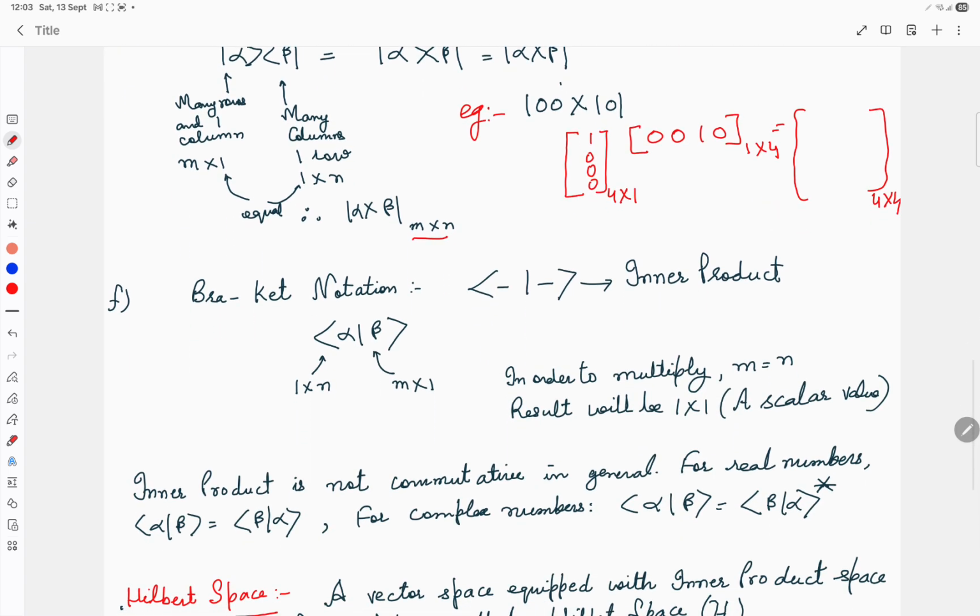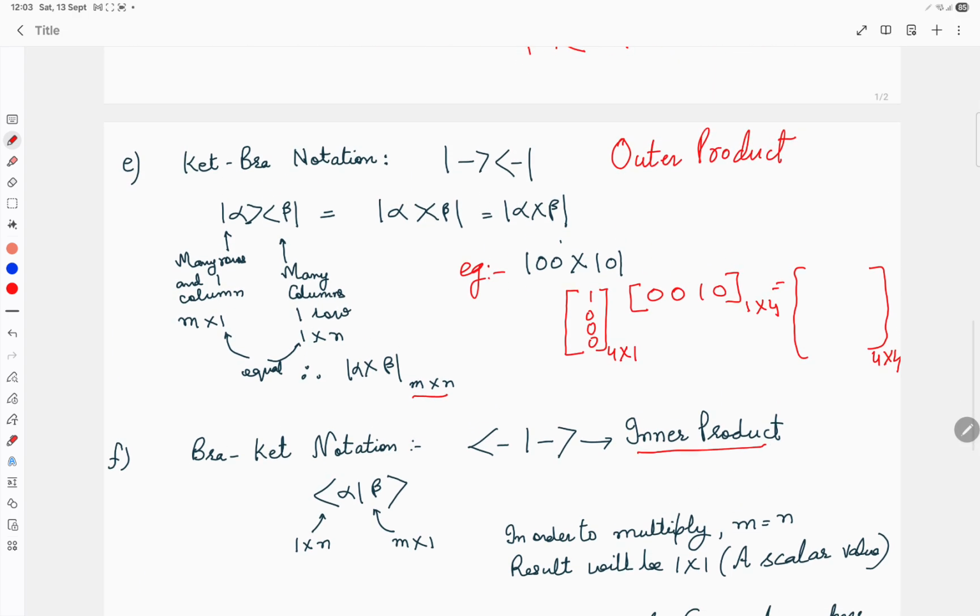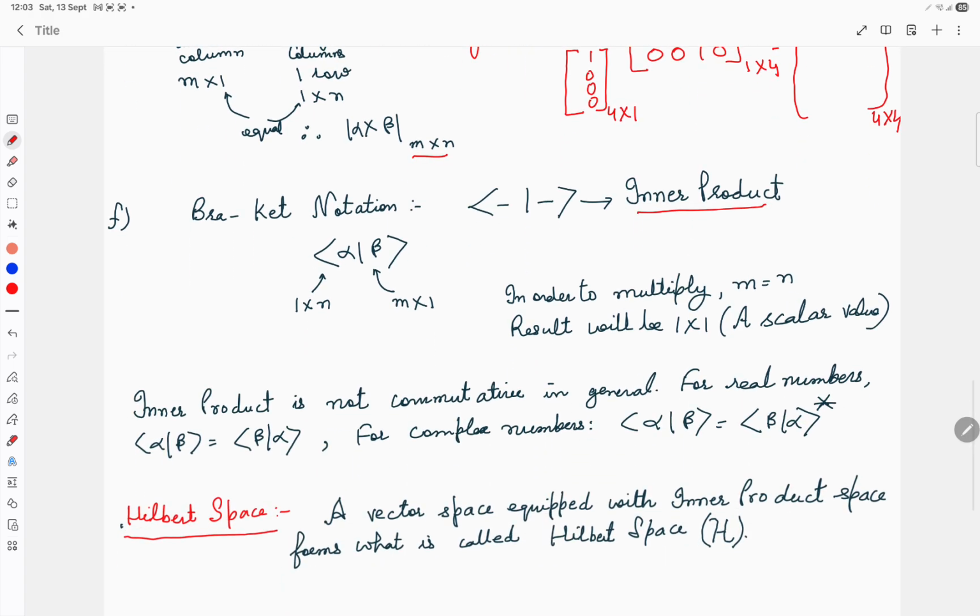Now the last type of notation is the bracket notation, where we will have a bra and a ket. This is also known as the inner product. This representation is very important, as is the outer product, and this is the inner product. The inner product will have one bra and one ket. So I have put it here, bra of alpha and ket of beta. Bra of alpha has the size of 1 cross n. Ket of beta has, let's say, the size of m cross 1.